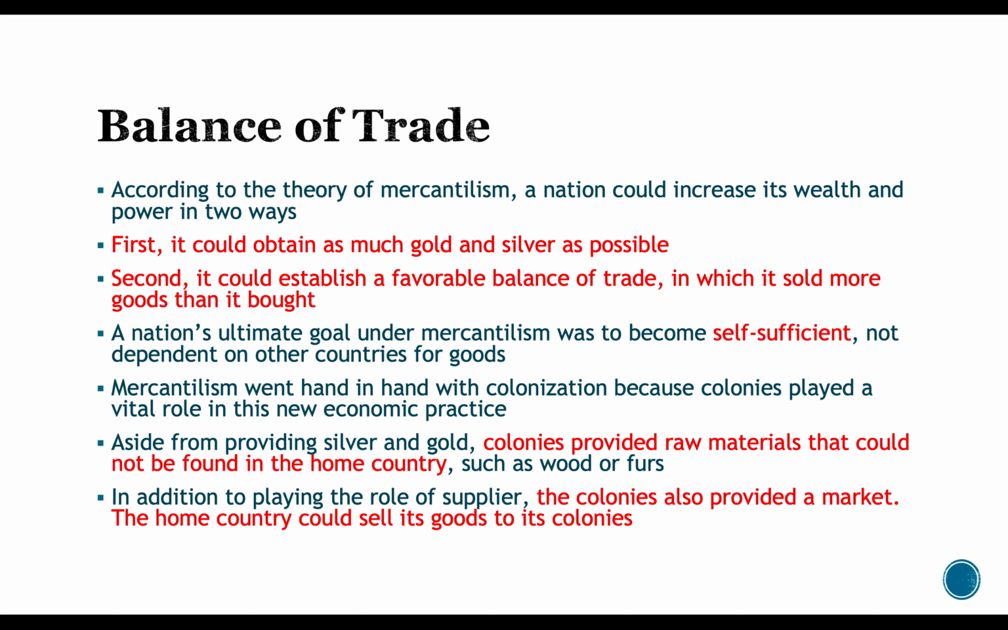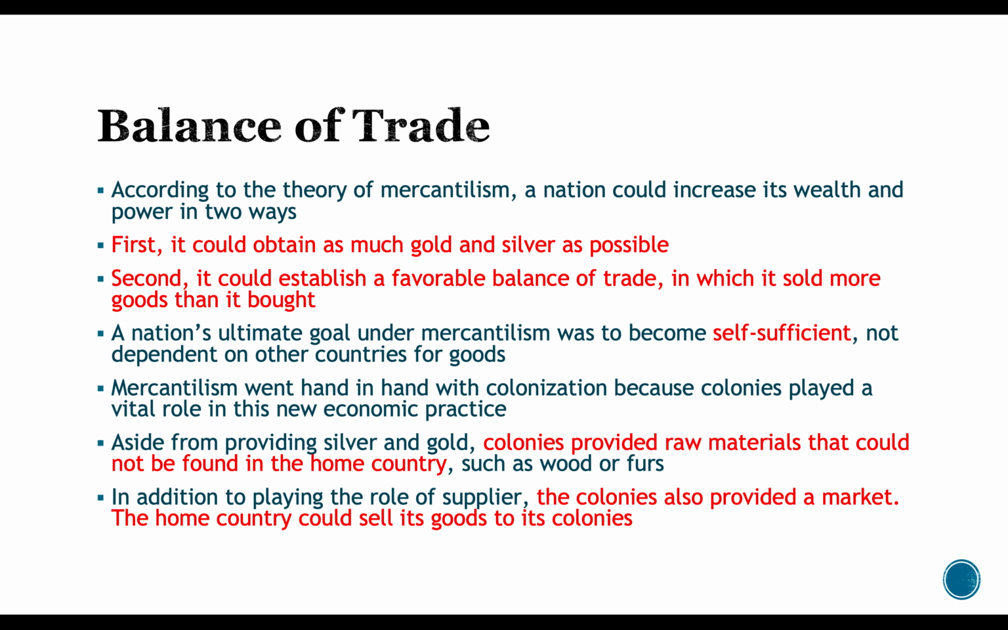So now, according to this theory, a nation could increase its wealth and power in two ways. First, it could obtain as much gold and silver as possible. Greedy. Second, it could establish a favorable balance of trade in which it sold more goods than it bought. That's an important concept if you ever decide to go into the business world. The favorable balance of trade. You want to sell more product than you buy. If you're selling more product, you're making more money.